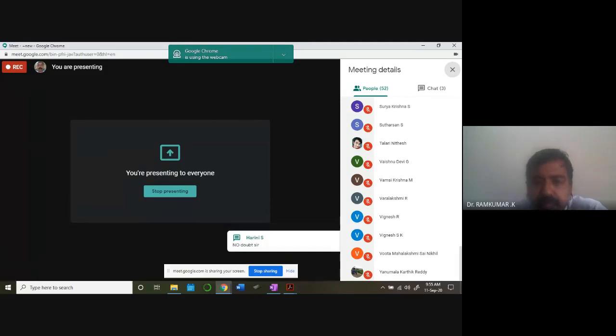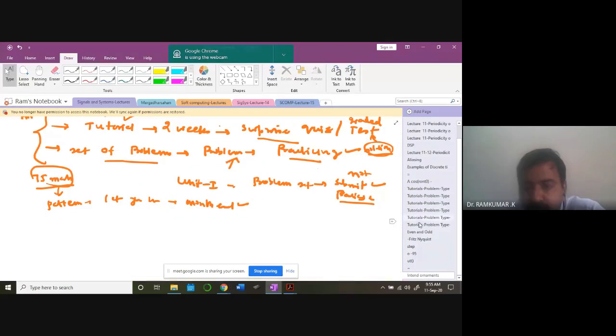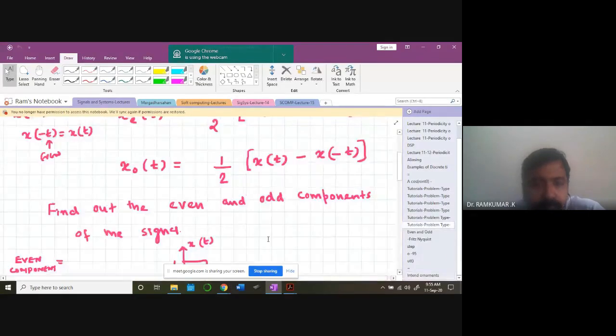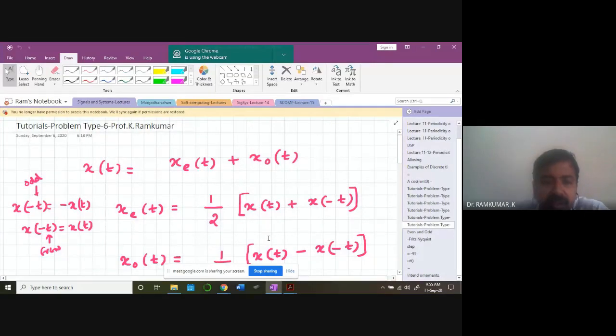Very good. Now let us proceed to solve one more problem today. So let us look at this particular problem. x of t is equal to xe of t plus xo of t. What is this? This is the even signal. This one is the odd signal.